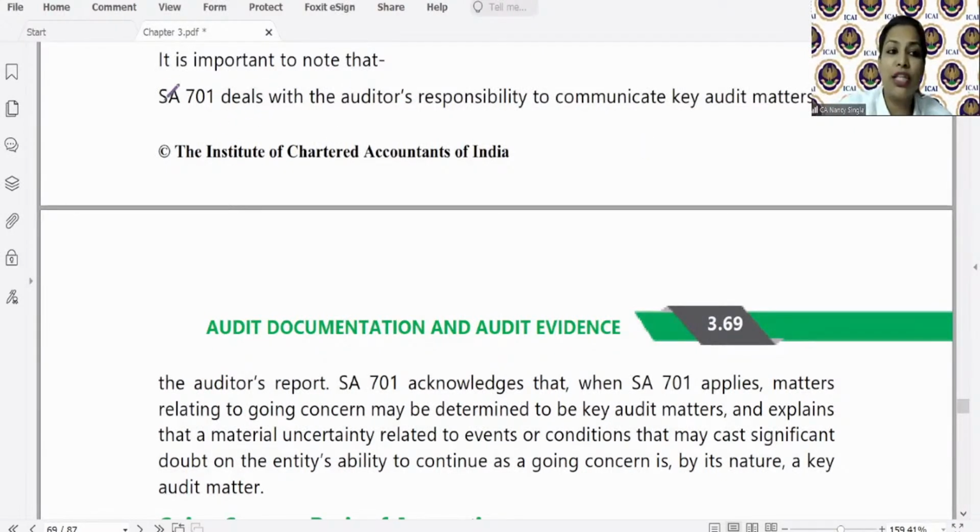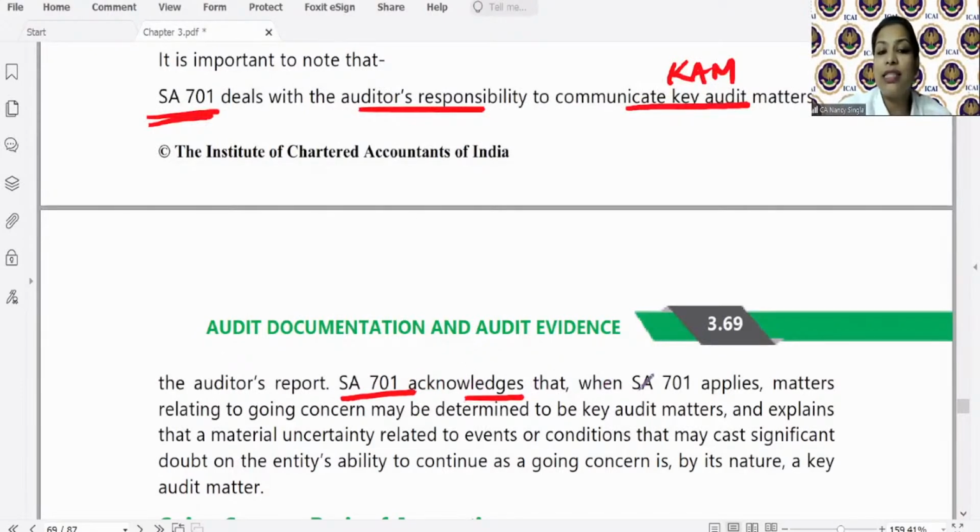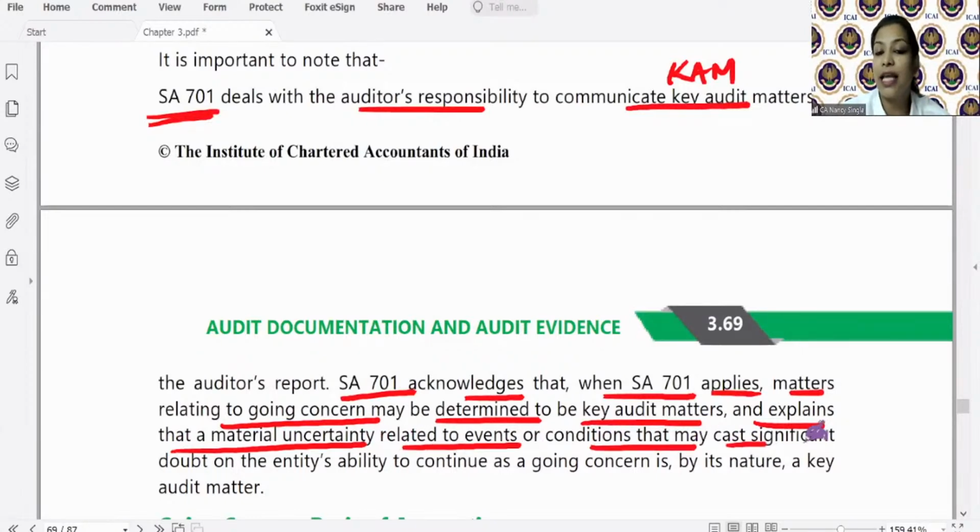Okay? So see, it is mentioned that SA 701 deals with auditor's responsibility to communicate key audit matters. SA 701 acknowledges that when SA 701 applies, matters relating to going concern may be determined to be key audit matters and explains that a material uncertainty relating to events or conditions that may cast significant doubt on entity's ability to continue as a going concern is by its nature a key audit matter.